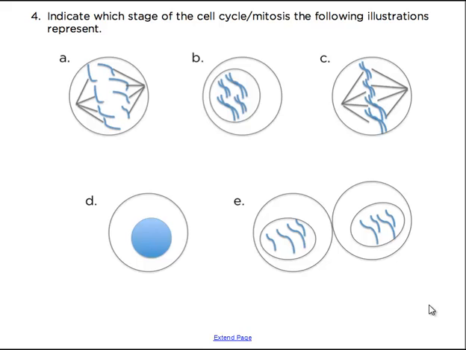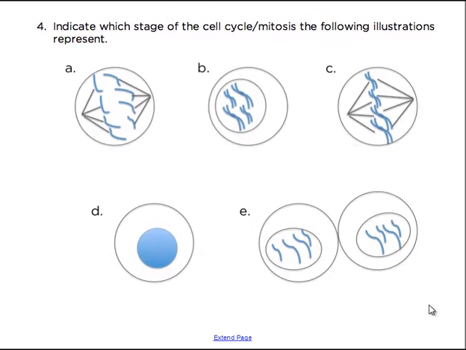So let's do this problem, number 4. Indicate which stage of the cell cycle / mitosis the following illustrations represent. When they word it this way, basically it means if the cell is in mitosis, what stage of the 4 stages, unless your class has gotten more specific about the stages, are we looking at? And if it's not in mitosis, then we're basically going to say that it's in interphase. So this shouldn't be so bad. Let's take a quick look.